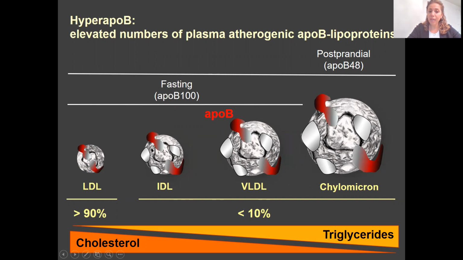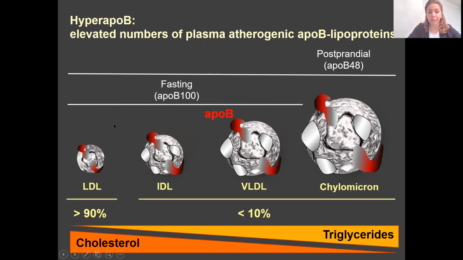Therefore, the measure of plasma ApoB is the number of these particles, and a hyperapoB is mainly a reflection of elevated number of LDL in the circulation because most of these particles exist as LDL. Now, we know that elevated atherogenic particles are related to atherosclerosis, of course, and the development of multiple inflammatory reaction in the body. However, if we take plasma LDL cholesterol, it is not associated with plasma inflammatory markers as shown